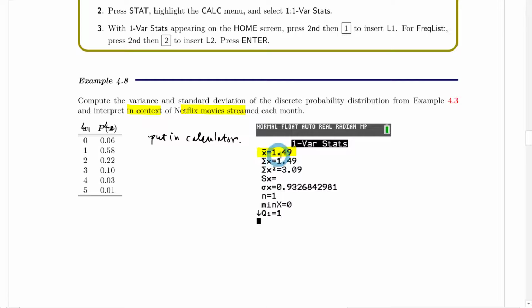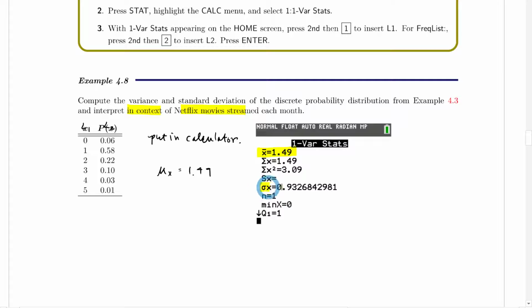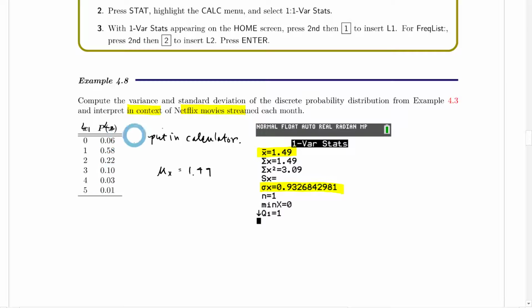And we can see the average is 1.49, and that's what we got last time when we did it by hand. And then notice the standard deviation is given as sigma. It doesn't even take a sample because it recognizes that it's a probability.